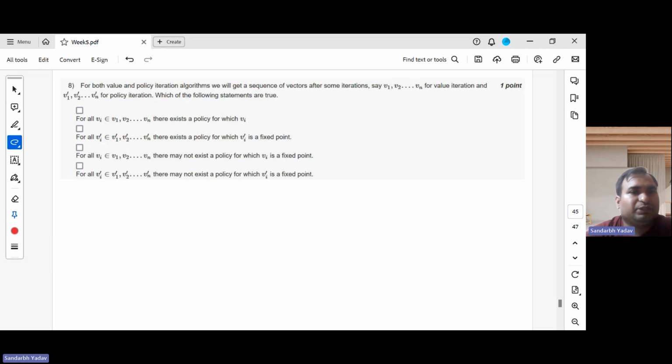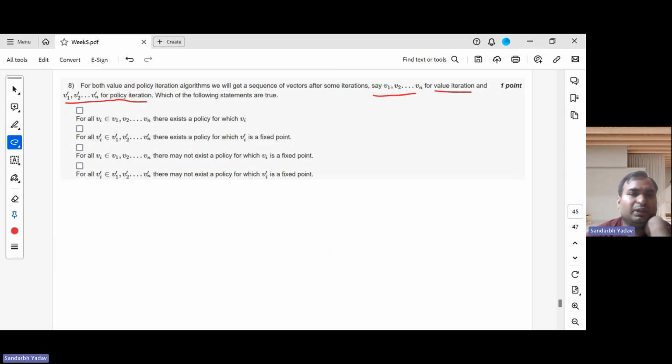So now the last question is, for both the value and policy iteration algorithms, we will get a sequence of vectors after some iterations. Say V1, V2, and so on is the sequence of vectors for value iteration, and the dashed one is the sequence of vectors for policy iteration.